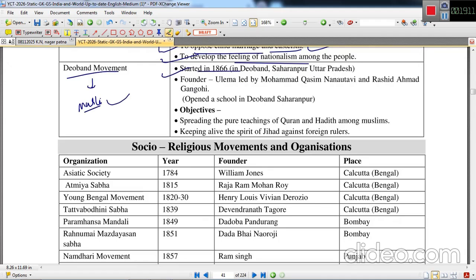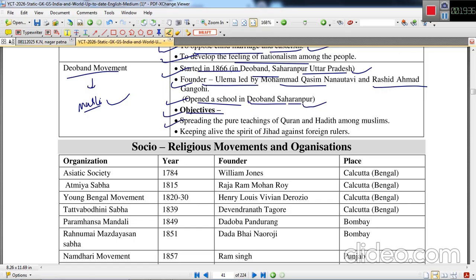This was started in 1866 in Deoband, Saharanpur, Uttar Pradesh, and the founders were of course ulema led by Muhammad Qasim Nanautavi and Rashid Ahmad Gangohi. This particular movement was opened with a school in Deoband, Saharanpur.